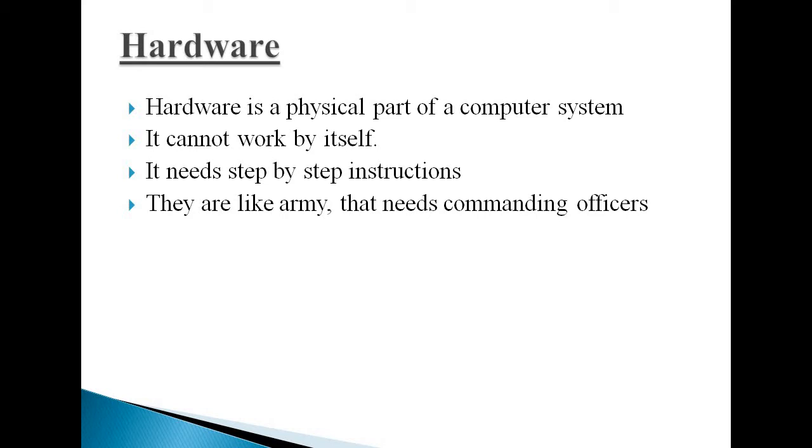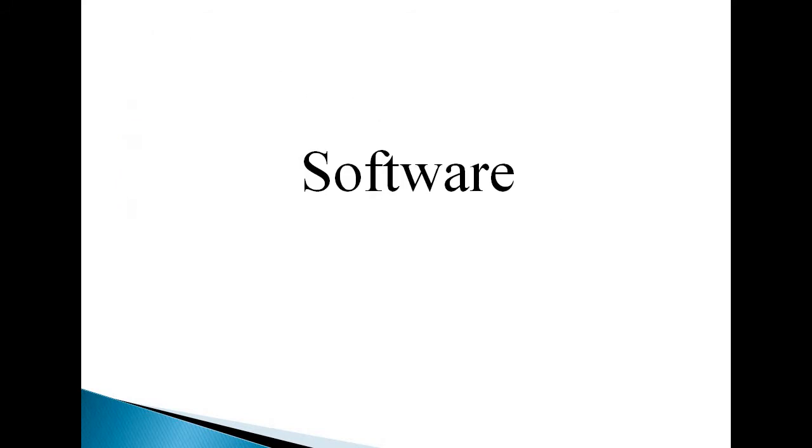The computer hardware is like an army. They need a commanding officer. What do army people do? They follow the instructions commanded by the commanding officer. In the same way, hardware performs tasks based on the instructions sent by the software.